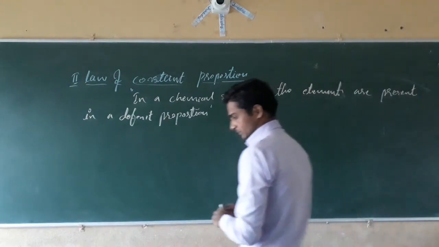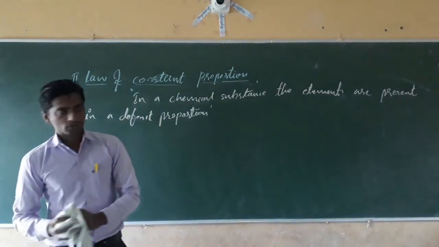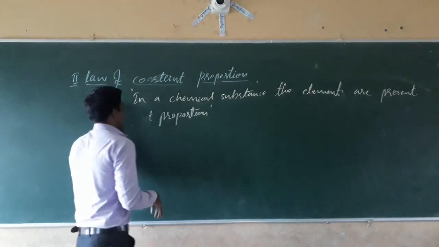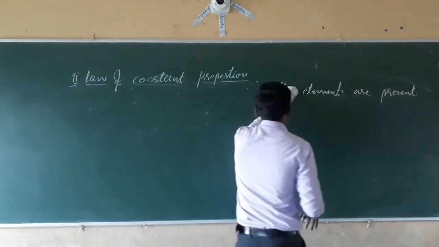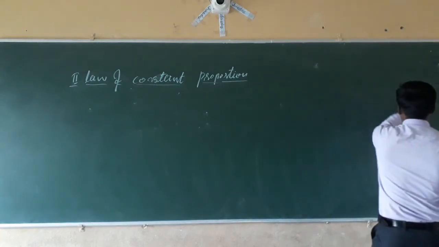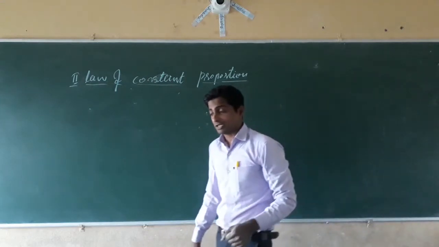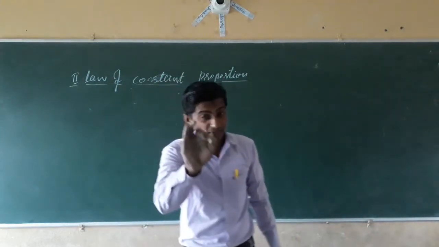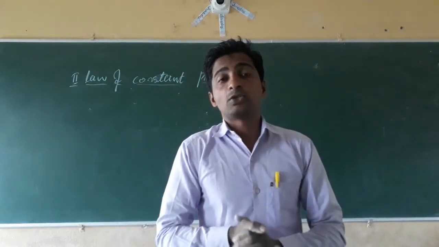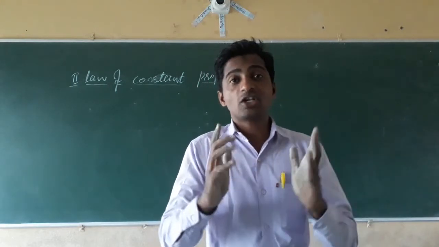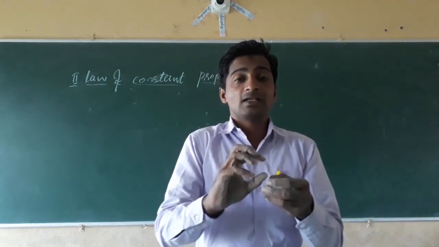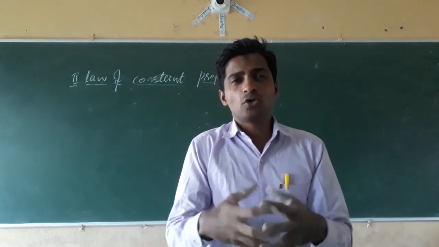after this, when they stated the law of constant proportion, there were still some doubts or problems on how the elements are combining. They still did not know the structure of the atom. They only knew that the smallest particle of matter is an atom. They postulated it, but they did not know about the structure of the atom, in which proportion they are combining, what the combining capacity of an atom is, and all. They did not know about this.